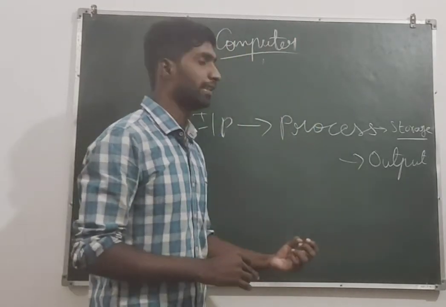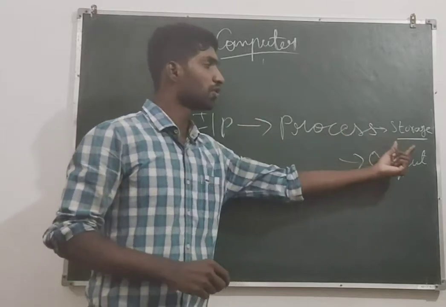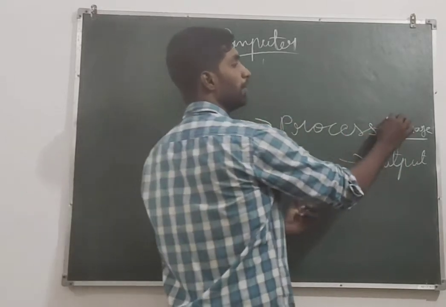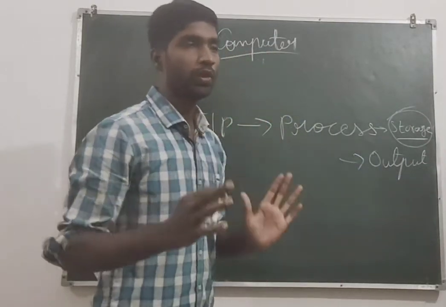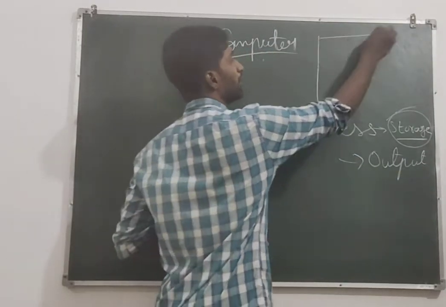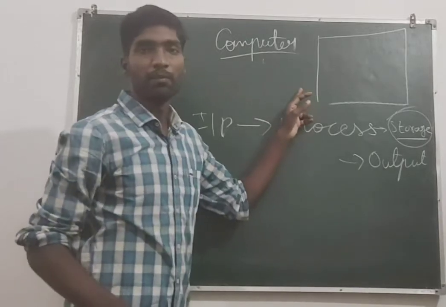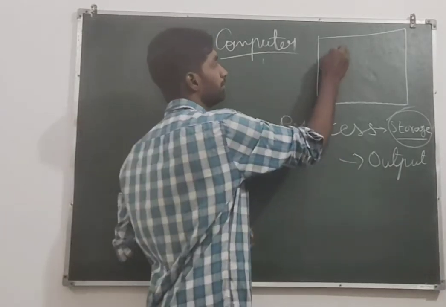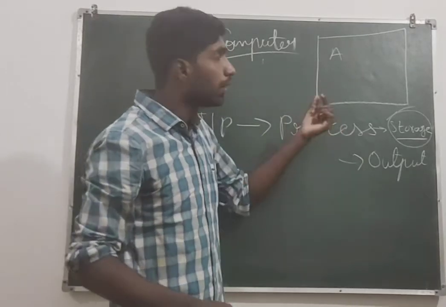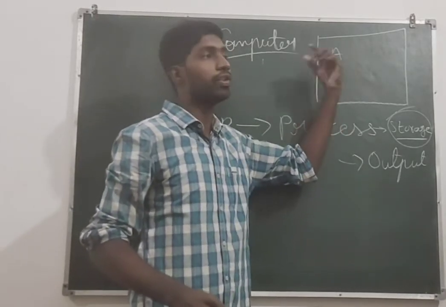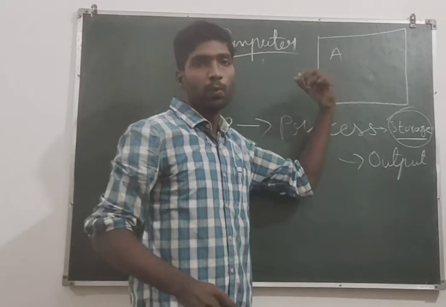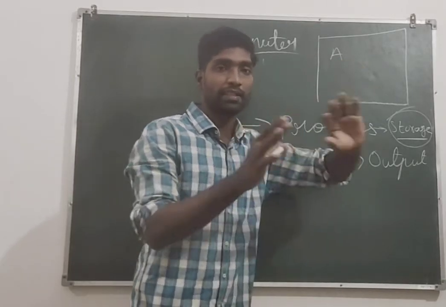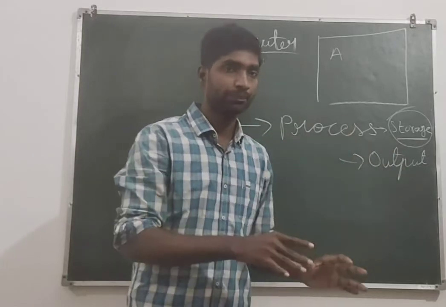Now, my dear, kindly see here: input, process, storage, output. Why are we mentioning storage? Just imagine this is a monitor. If I type the letter A, A will be shown on the display monitor. Why is it showing? Because we typed it, that is secondary.